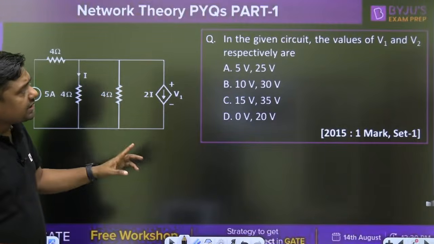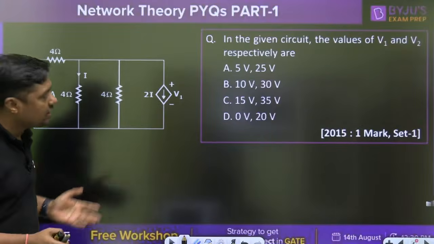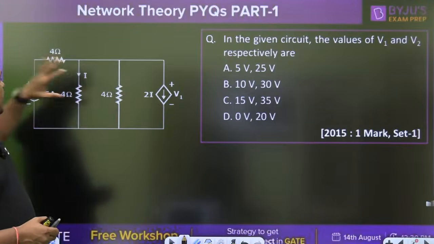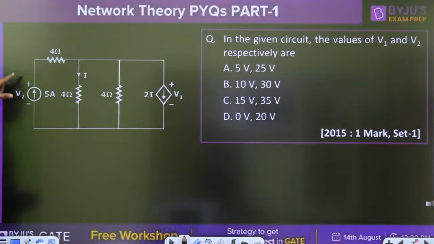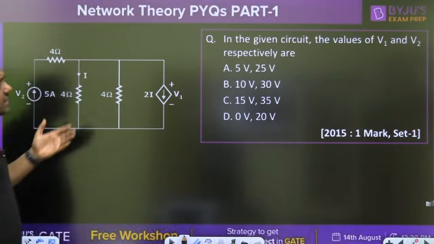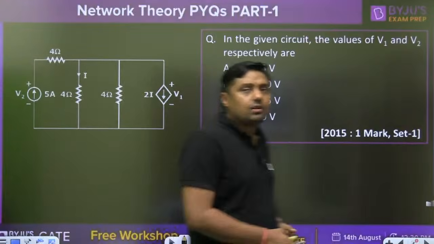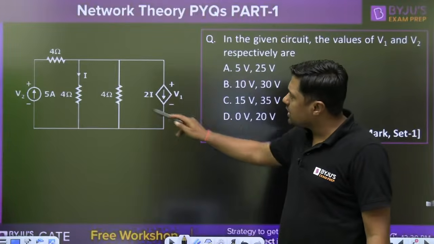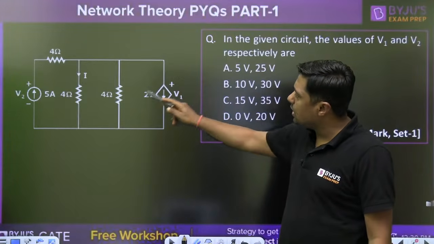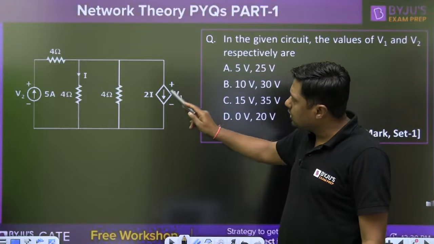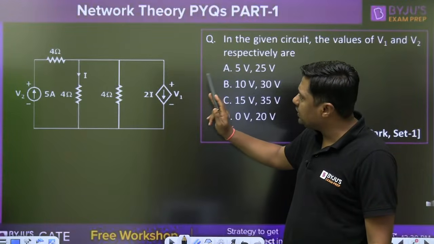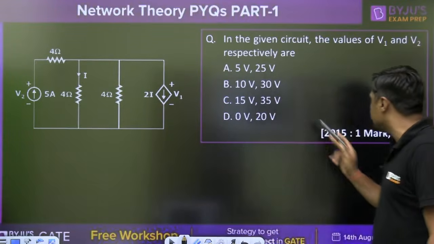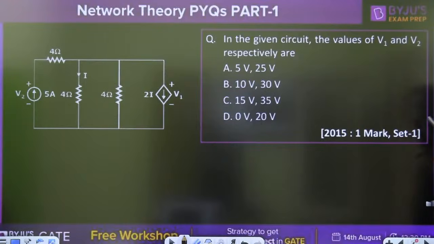In the given circuit, the values of V1 and V2 respectively are? V2 is the voltage across the 5 ampere current source. V1 is the voltage across the dependent source. That dependent source is 2I, which means it is also a current source, a current controlled current source. You have to find the value of V1 and V2, then which answer is correct? This is a 1 mark question, Set 1 in 2015, electronics branch.